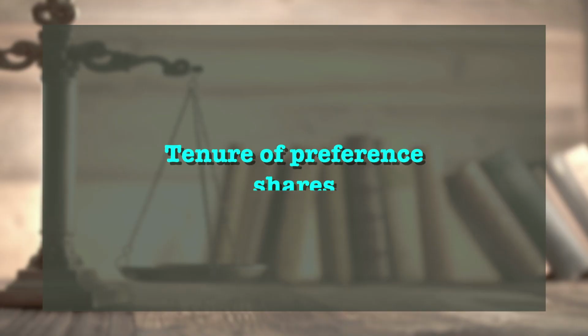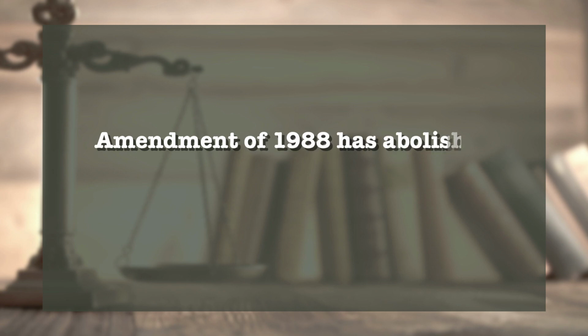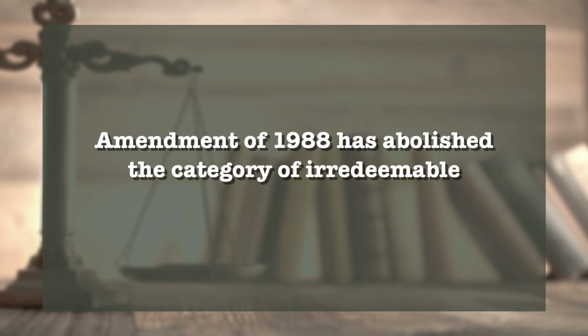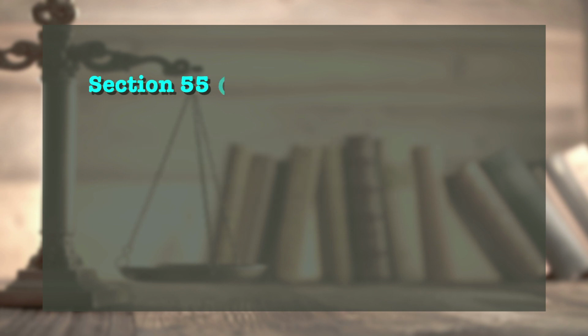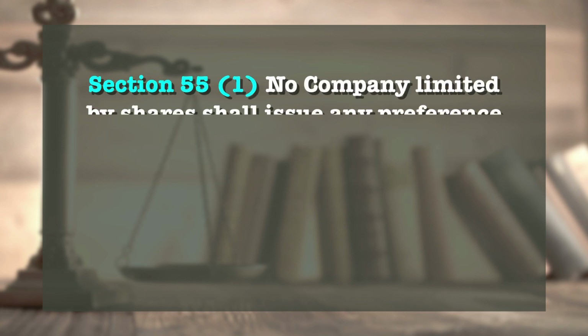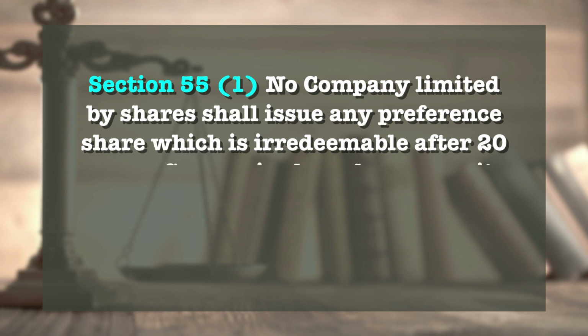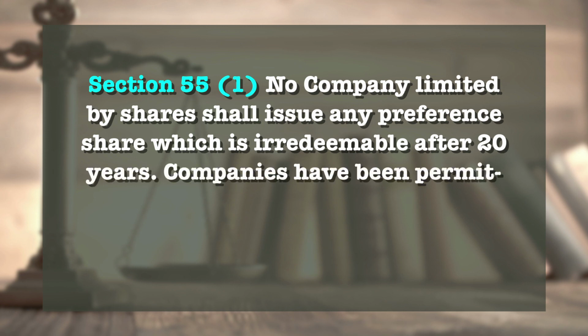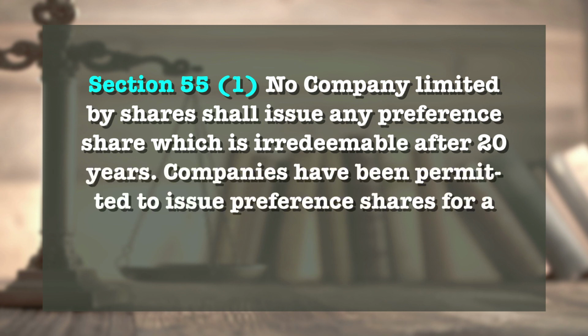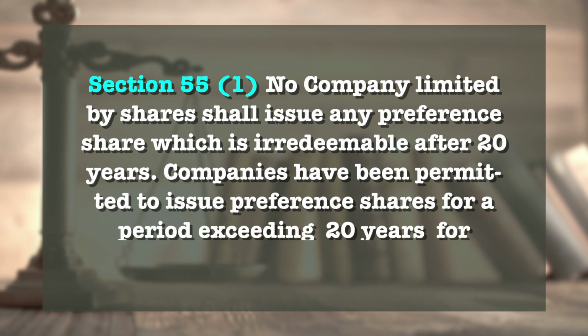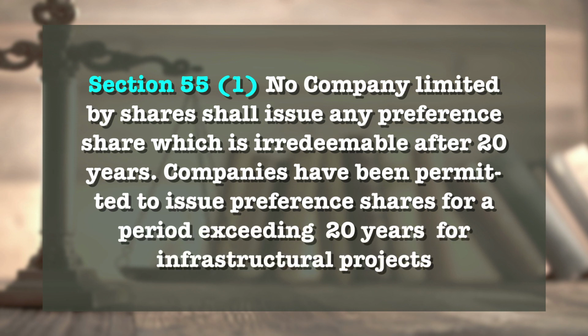Now, the tenure of preference shares. The amendment of 1988 has abolished the category of irredeemable preference shares. Section 55, Clause 1 says that no company limited by shares shall issue any preference share which is irredeemable after 20 years. Companies have been permitted to issue preference shares for a period exceeding 20 years for infrastructural projects.